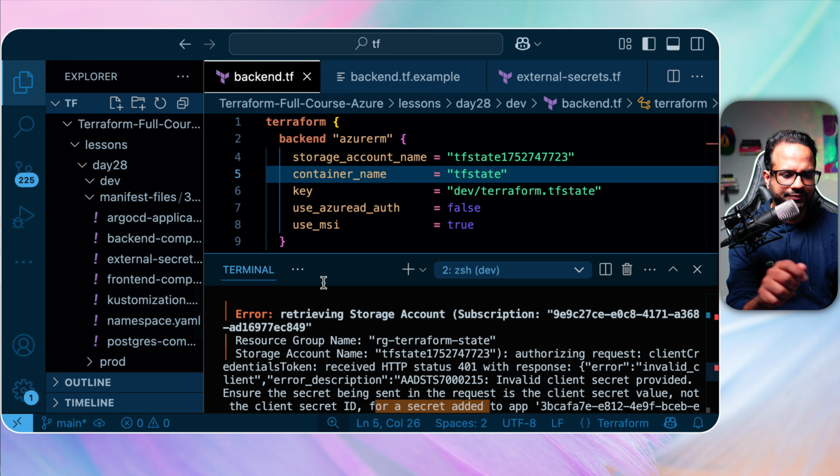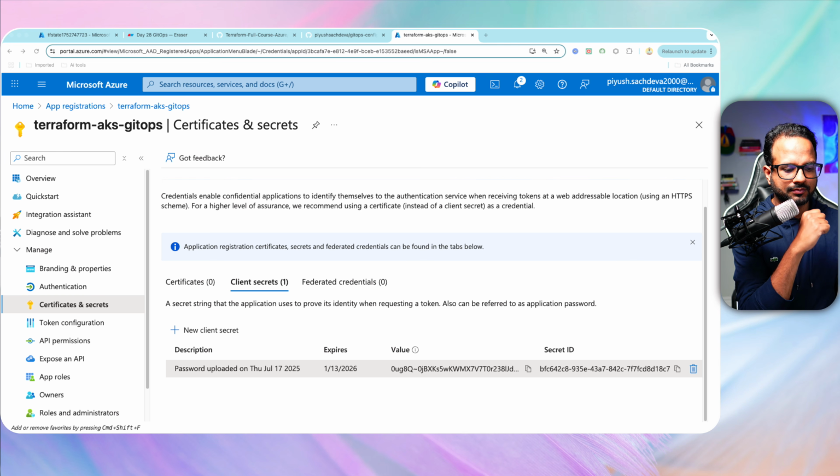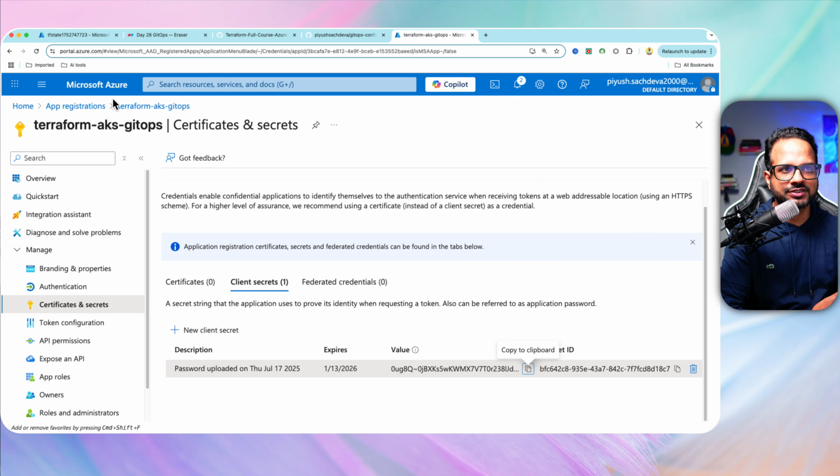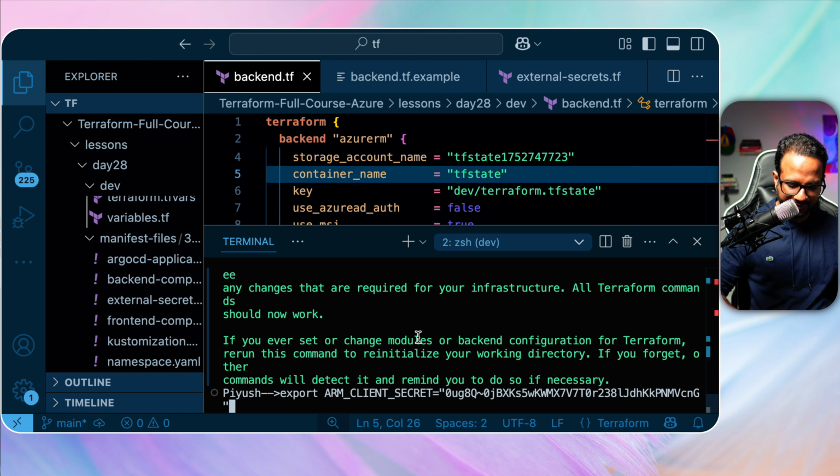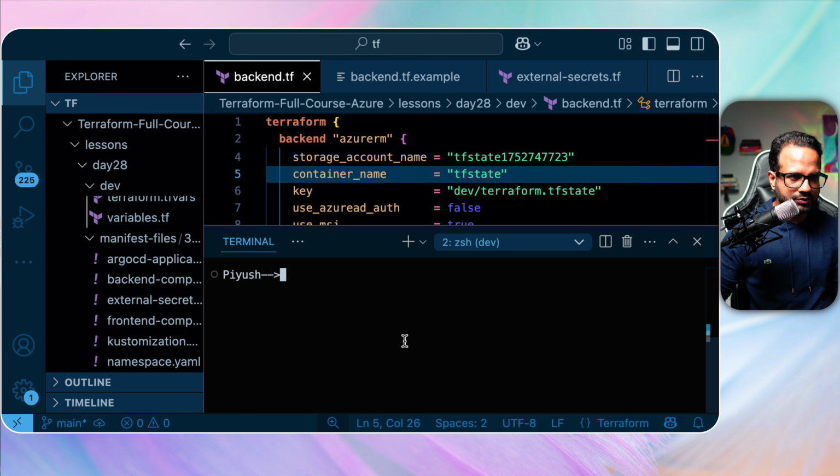Okay, let me just pause it for a second and then check the files. Okay, so it looks like my client secret had expired for the service principal because it was an old service principal. So what I did, I went over here to app registration, found my service principal, Terraform AKS GitOps, went inside client secret, deleted the already present client secret and created a new one. And then I copied this value and replaced it in my environment variable with the export command. And when I ran the TF init again, it worked. So that's the only change I did.